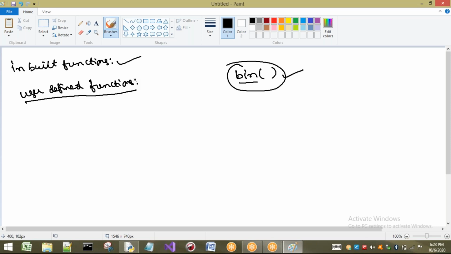For example, as I have already given, I want to print a hi message, so I want to greet someone. It is not present in our Python. So what do I have to do? If that particular function is not present with the Python interpreter, then we have to define our own function, which is called a user defined function. Now I will show you the syntax of a user defined function. From now we are going to use the concept of functions. So compulsorily we have to understand how the syntax of a function is, and what the different elements used in this function are.